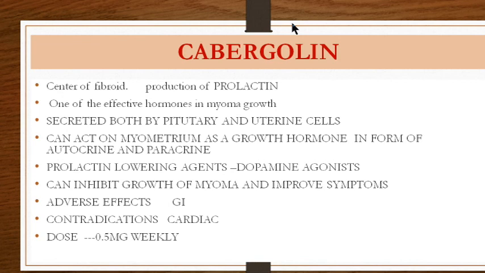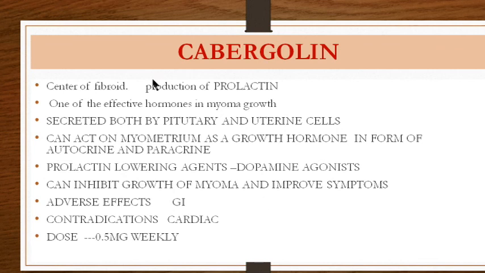What about prolactin? We saw that the center of the fibroid was a point where prolactin was produced. And of course, the pituitary also is a gland which produces prolactin. So, it acts on the myometrium as a growth hormone, with both autocrine and paracrine effect. And since it is producing prolactin, we can give prolactin lowering agents which can inhibit the growth of the myoma and improve the symptoms.